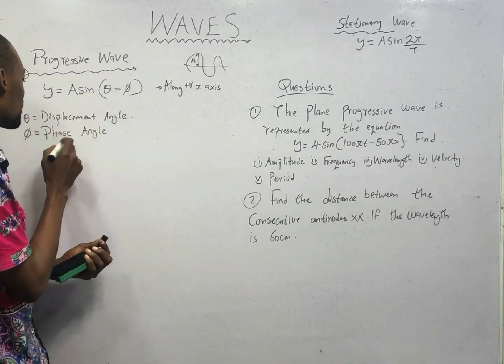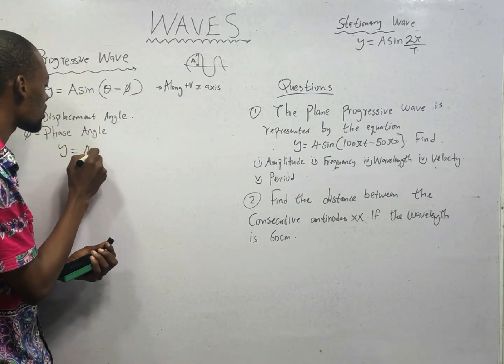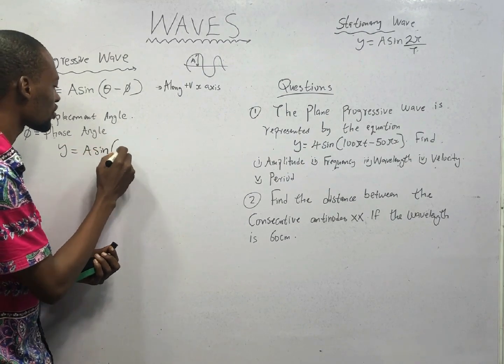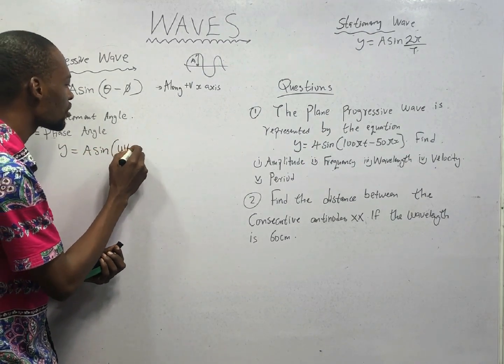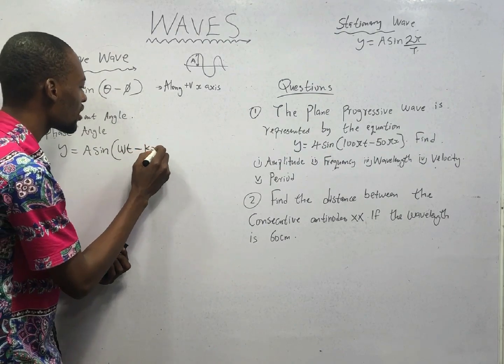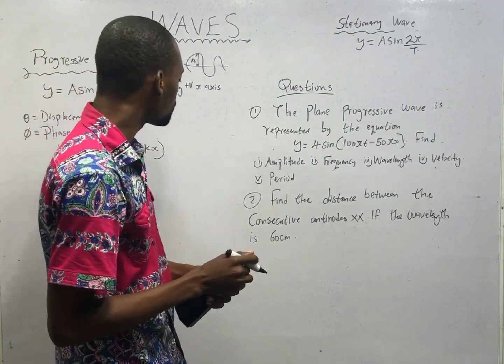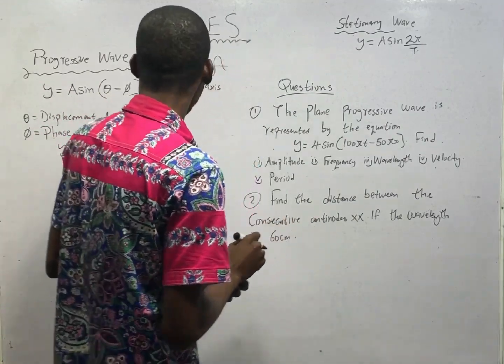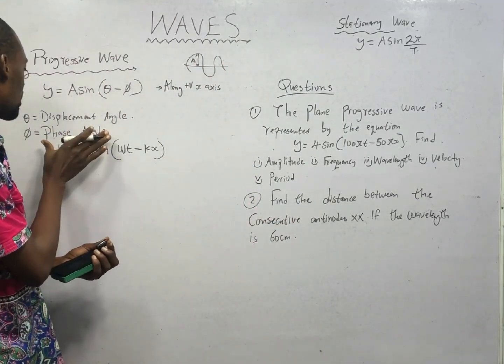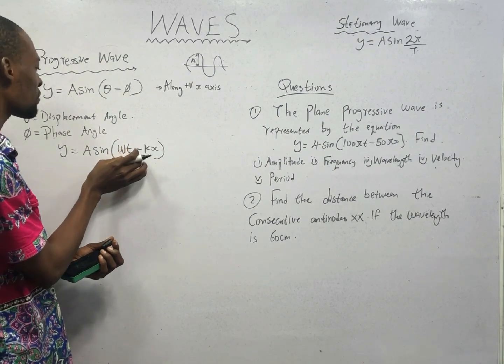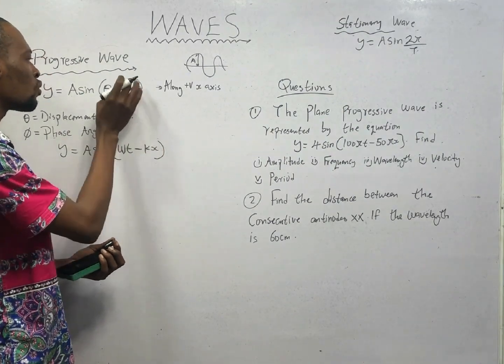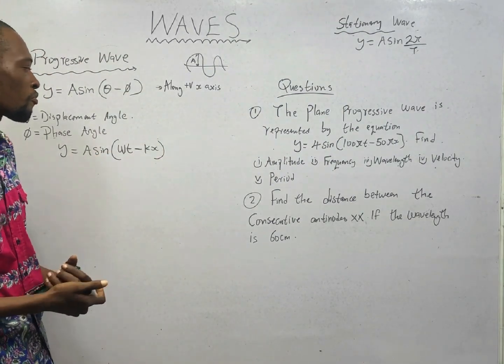This can be rewritten as y equals a sine (wt minus kx). Theta is wt and kx is the phase angle. So displacement angle, phase angle, we've not changed anything.